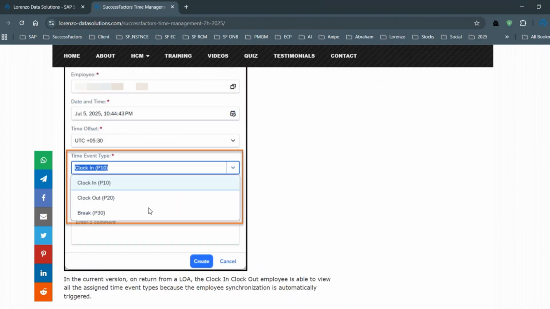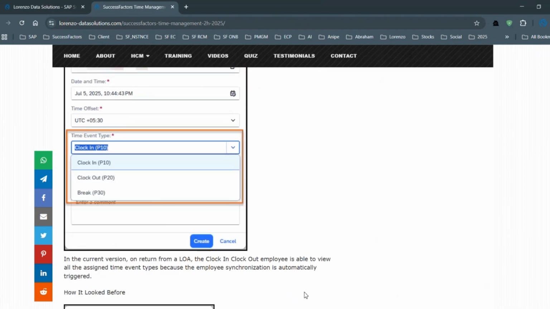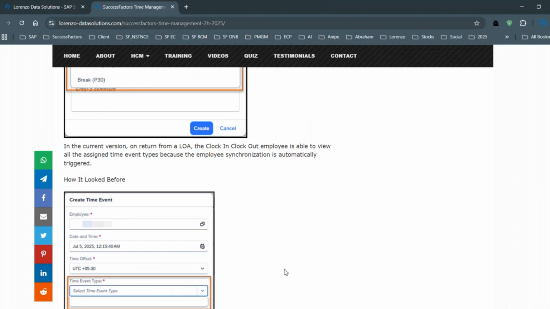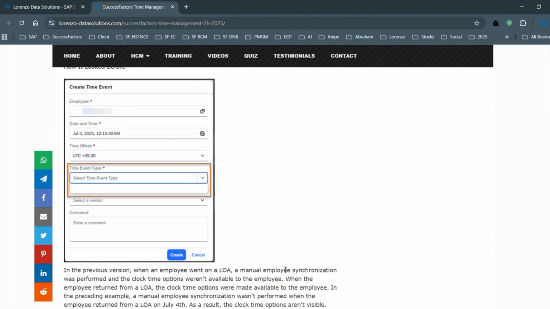But earlier it was allowing employees to clock in and clock out, which is not okay. In the previous versions you had to go and enter manually, come to the clock in, and select the period and so on.